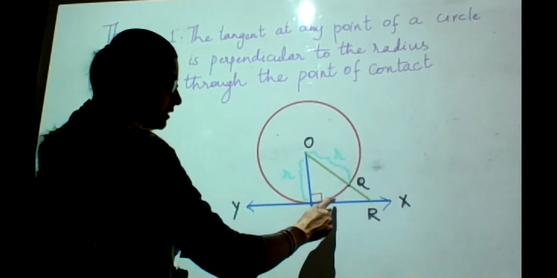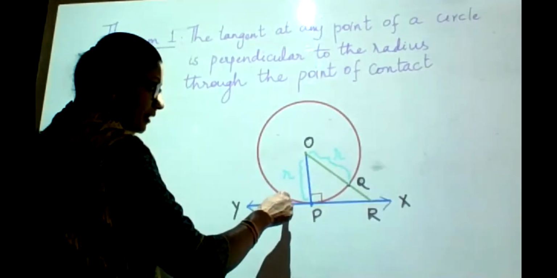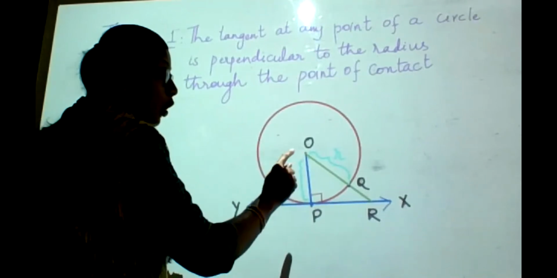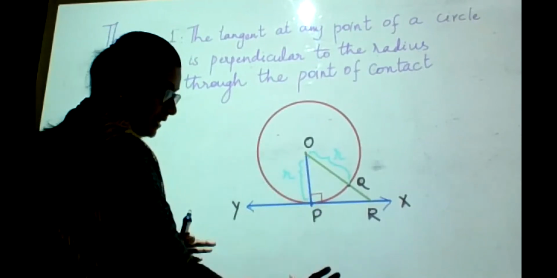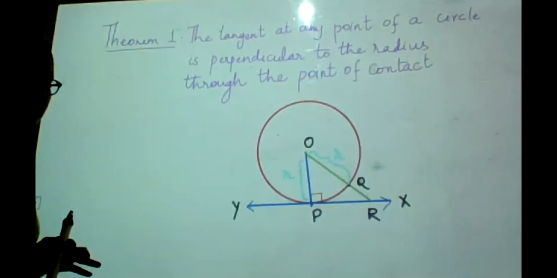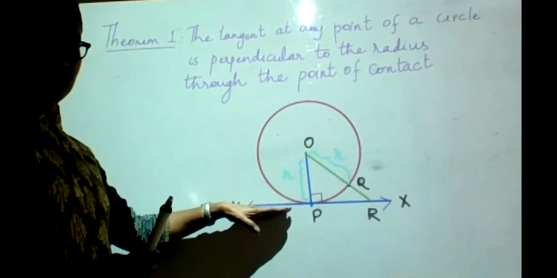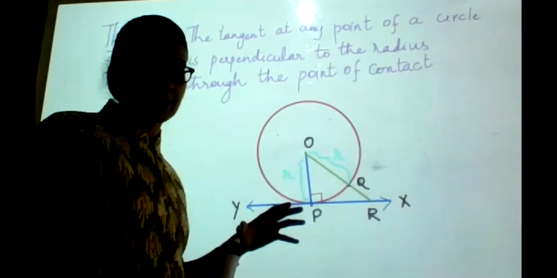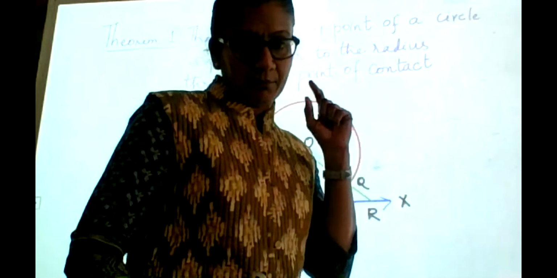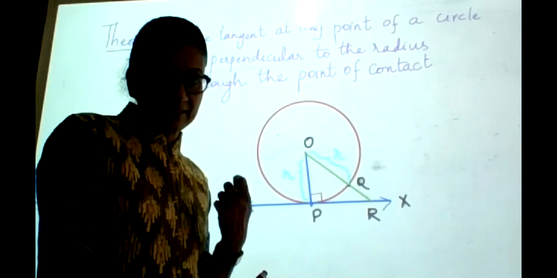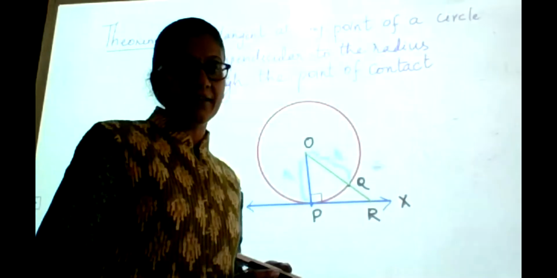Or I can say OP is the shortest distance between the center and the tangent. Alright, and we know the shortest distance between a point and a line is called its perpendicular distance. Always the perpendicular distance is the shortest distance between a point and a given line.